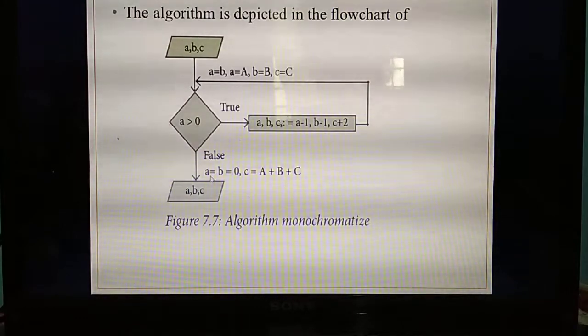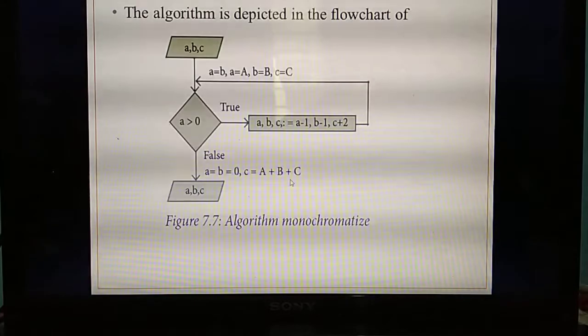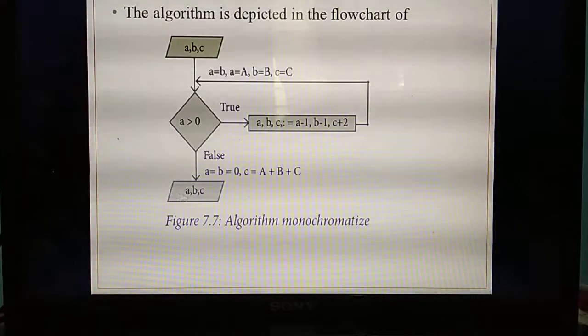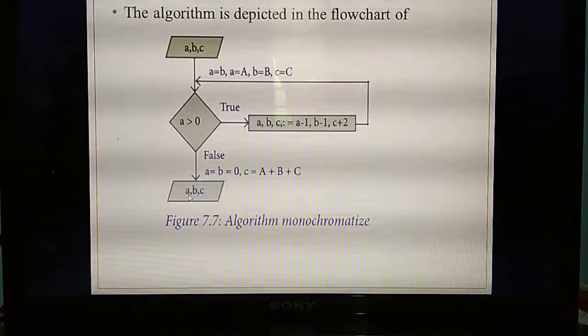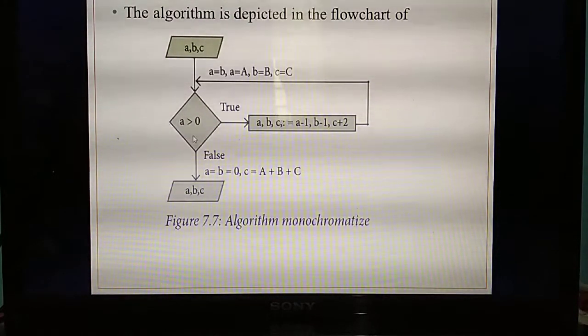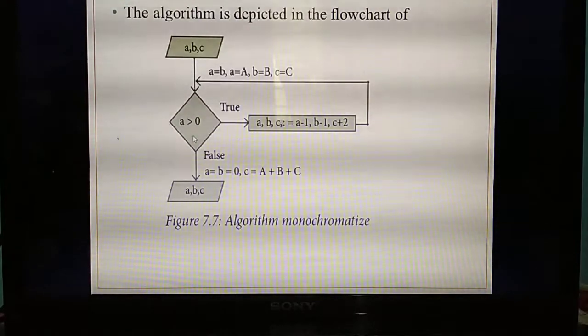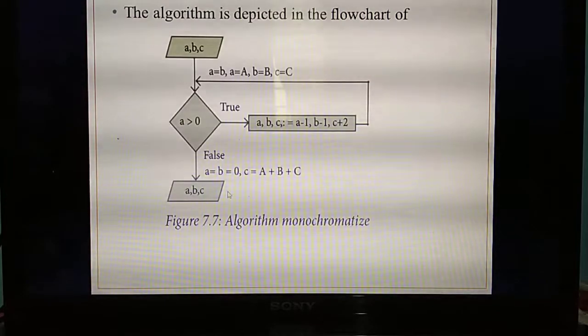If A and B equal 0, what do you need to do? C equal to A plus B plus C. Simply add and write the result A, B, C. Understand? So this will execute till the value 1. A equal to 1, B equal to 1, you will get 12. When it comes here, A equal to 0, B equal to 0, you will get 14.